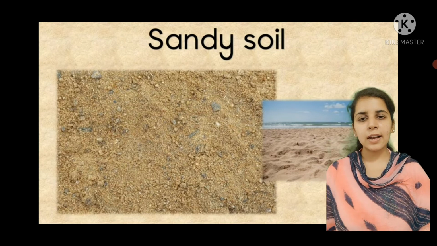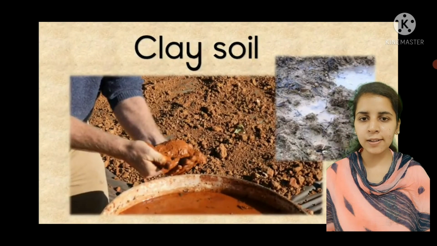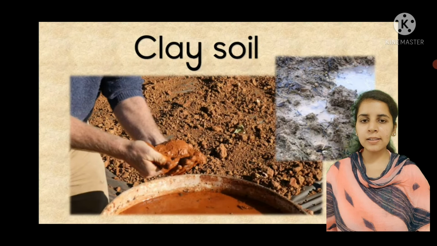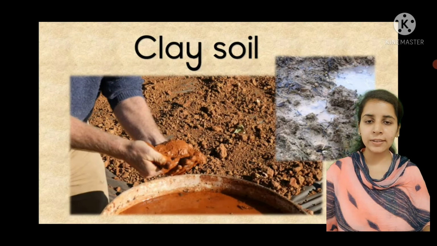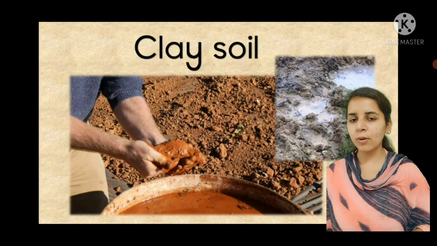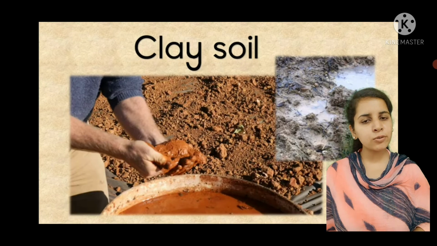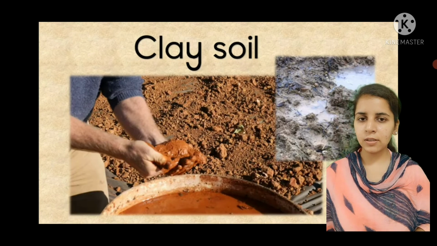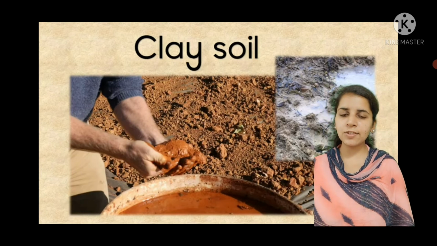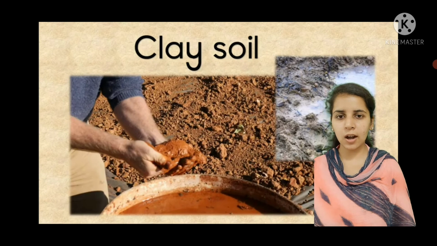So students, the next type of soil is clay soil, which contains clay particles which are very fine and closely packed. So these particles have very little space between them, so they can hold a lot of water because the water cannot pass through them very easily. And it is also not good for plant growth. It is found in ponds and river beds. And it is used for making toys, pots and kacha houses.